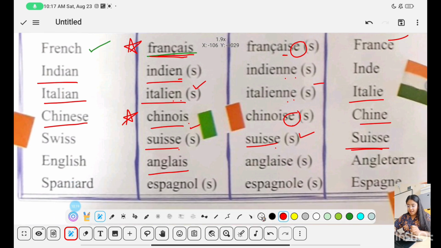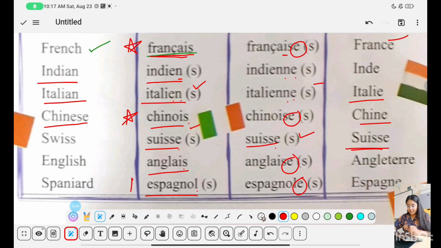Then Anglais, already ending with S, so to make it plural, you will not add another S to it, it will remain as it is. To make it feminine, you will add an E to it, so it becomes Anglaise. Fine. Then Espagnol, ending with L, so to make it feminine, you will add an E to it.